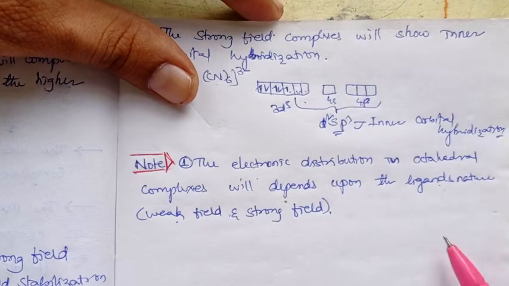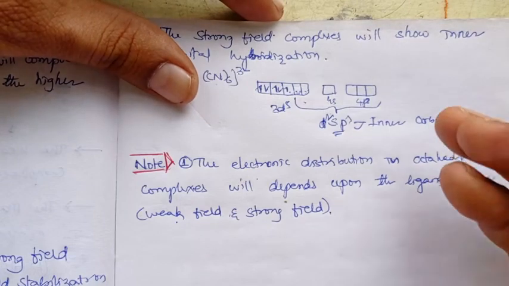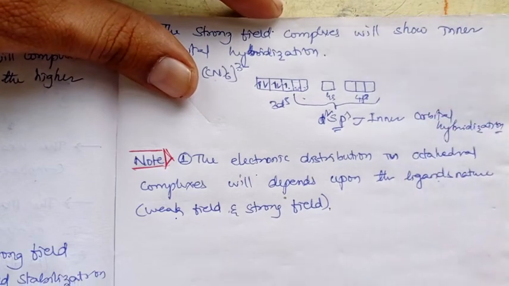It will fill only the lower energy orbitals initially, and only after that it allows the electrons to fill the higher energy orbitals. That is what takes place, right?